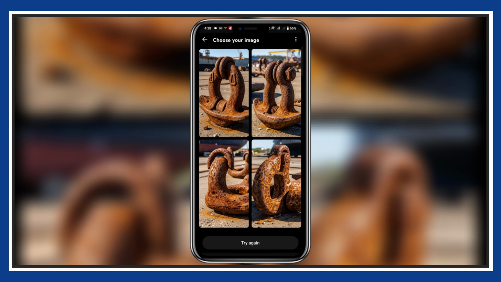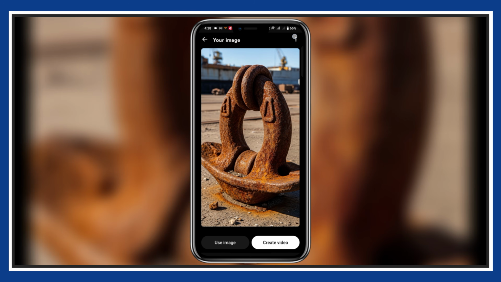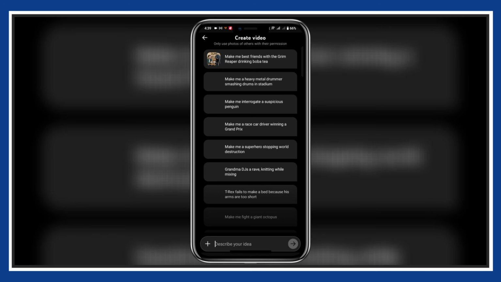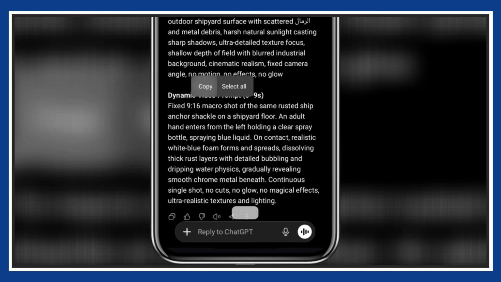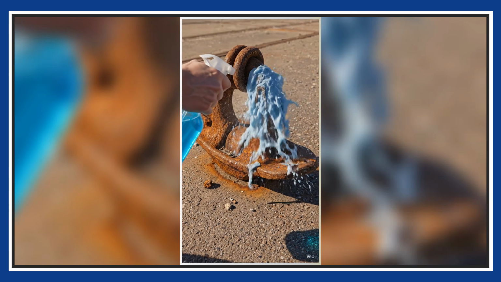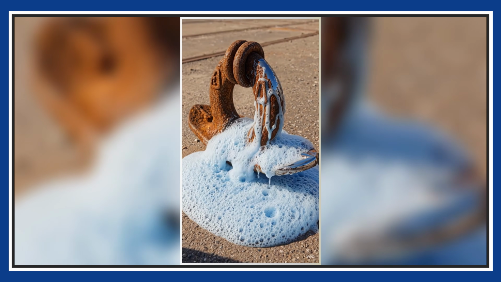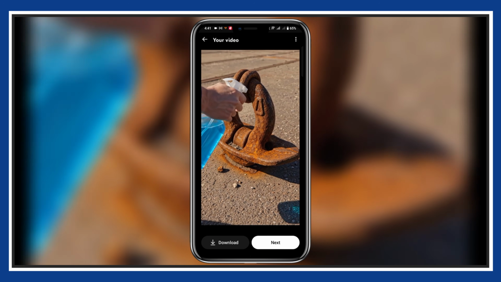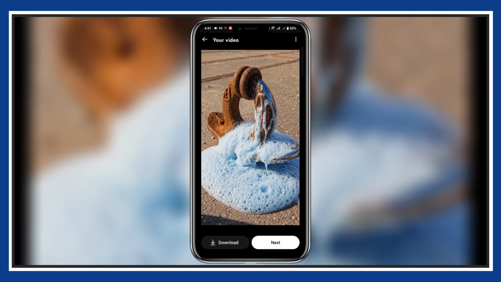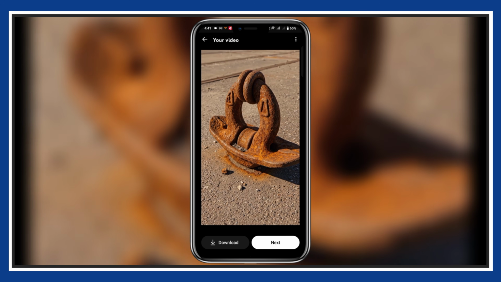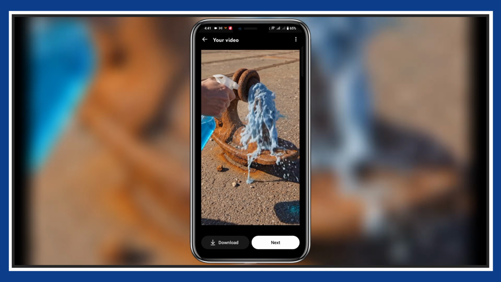Pick the most satisfying one. You want extreme rust, lots of texture, something that looks beyond repair. Now, same as before, tap the 3 dots, save the image. Now go back, open video generation or image to video. Upload your saved image. Go back to ChatGPT, copy the dynamic video prompt, paste it in, and now watch this. The AI will simulate the cleaning process. Spray hits the surface, foam builds up, rust starts dissolving, and slowly it reveals a clean, shiny metal finish. And that's exactly why it works. Download your clip. And just like that, you've got your first restoration video.